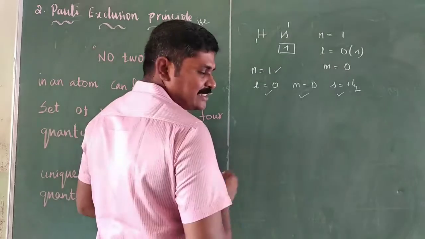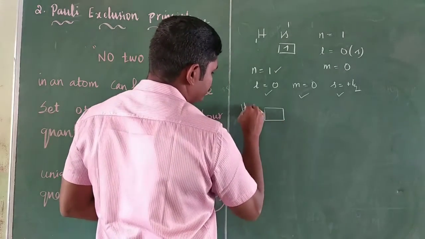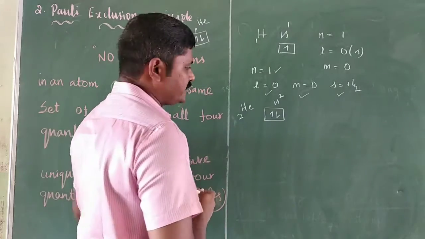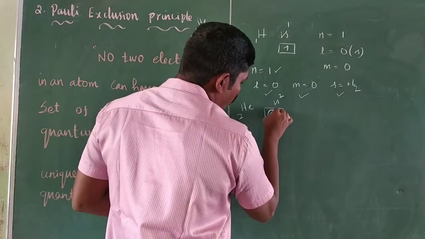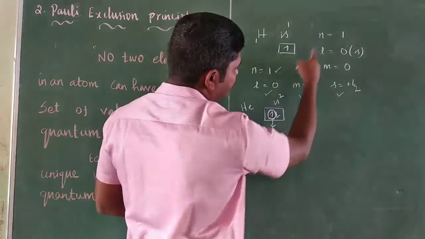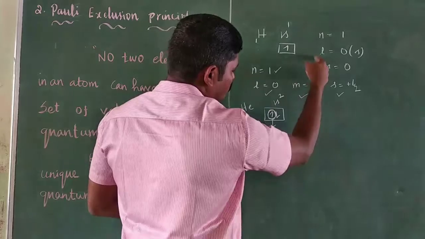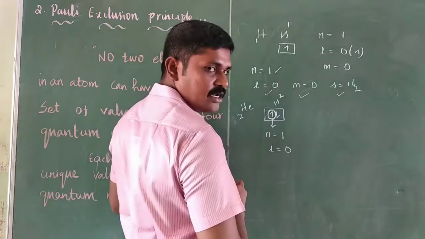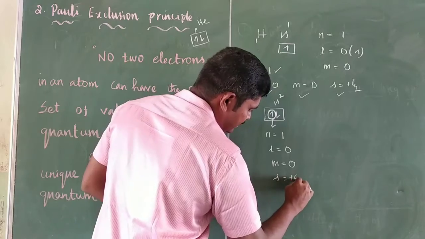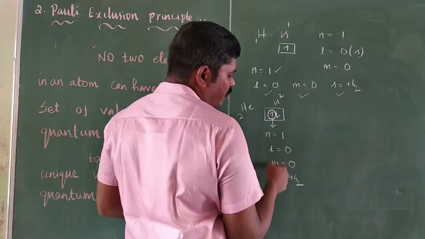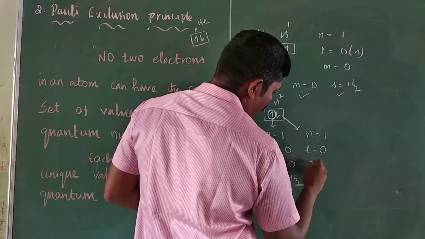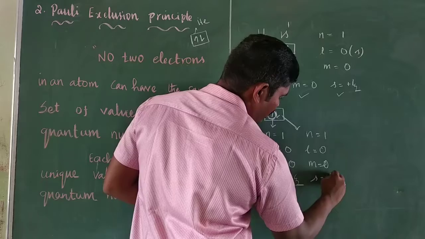For the 2 electrons present in the helium atom, 1s2. For 1 electron the 4 quantum numbers are n equal to 1, the first orbit, l equal to 0, m equal to 0 and s equal to plus half. For the other electron, the 4 quantum numbers are n equal to 1, l equal to 0, m equal to 0, and s equal to minus half.